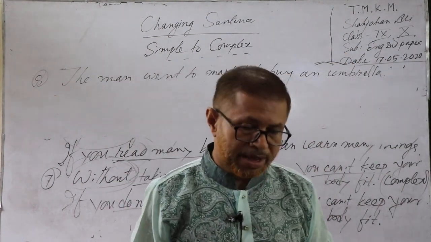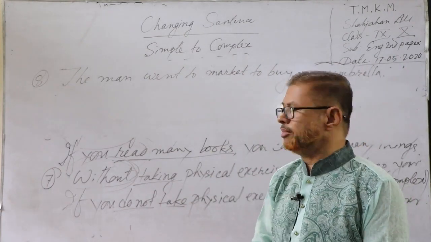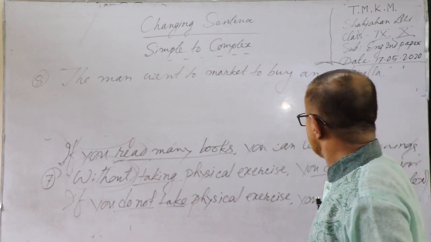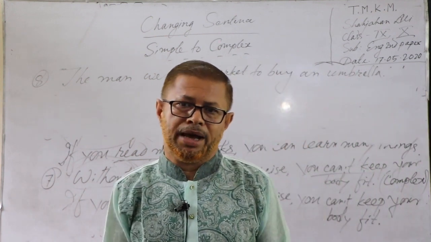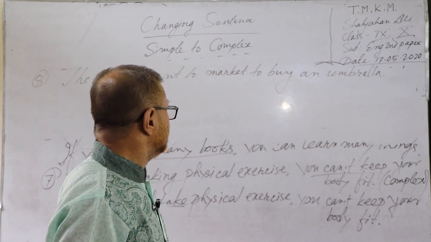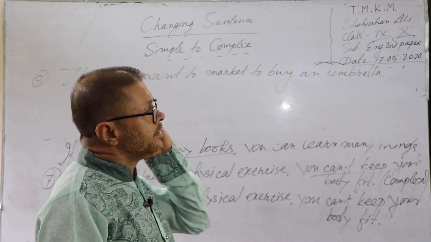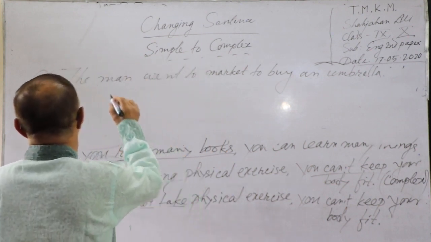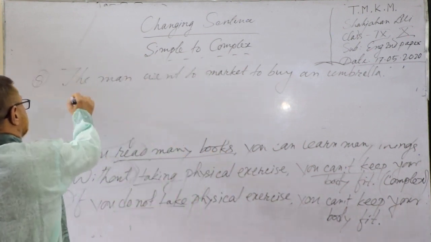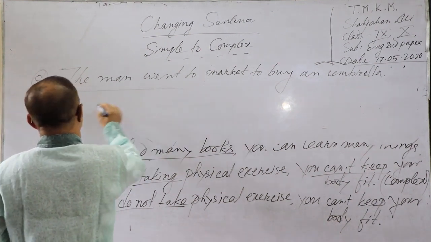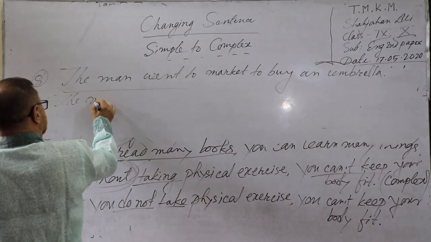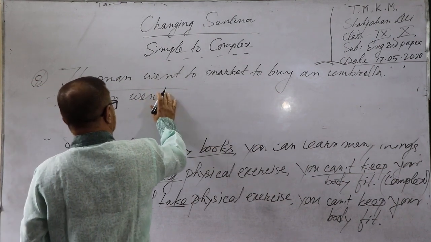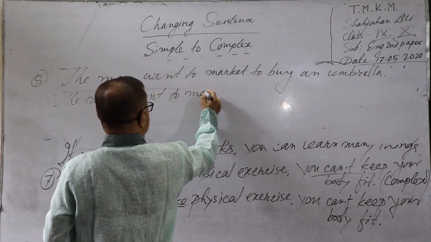This is one type of aimable sentence, because if you see the meaning of this sentence, the man went to market to buy an umbrella. What's the aim of the man? To buy an umbrella. So in this case, you have to start your sentence the same way: the man went to market.